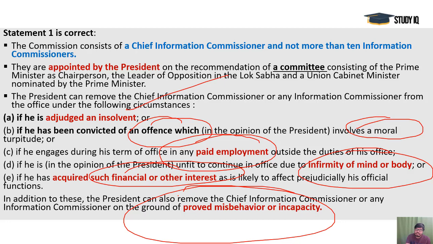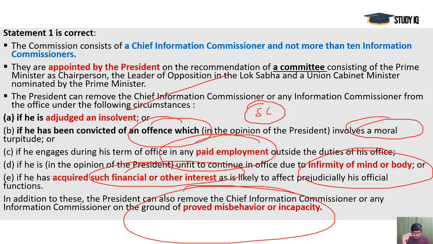On all these grounds, the President would refer this matter to the Supreme Court, and the Supreme Court would do an inquiry into that matter. If it finds that the allegations are correct, then it would suggest, as the inquiry says, to the President of India, and the President of India would remove that person. So this is the provision.